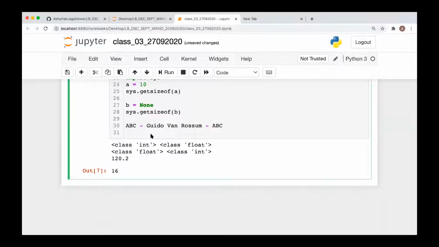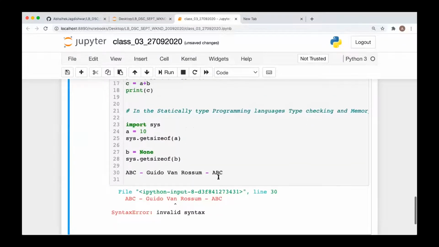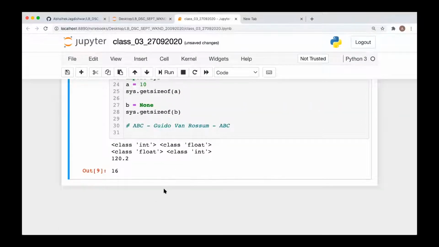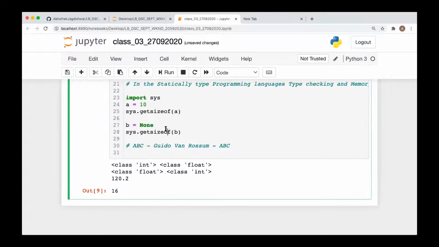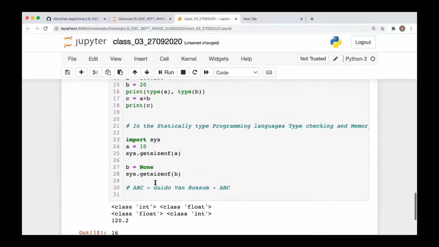If I press Control Enter, it is just executing the code, it is not creating the cell. Whereas if you press Shift Enter, then it is executing the code and it is creating this cell. Okay, this is the difference. But both are used to execute the cell.